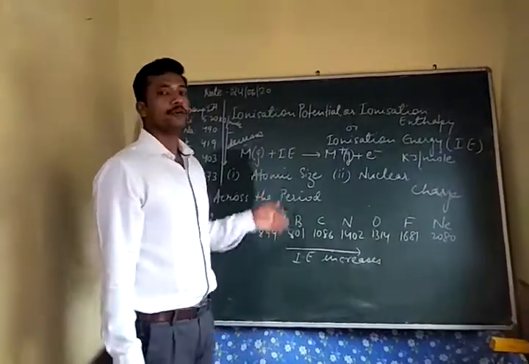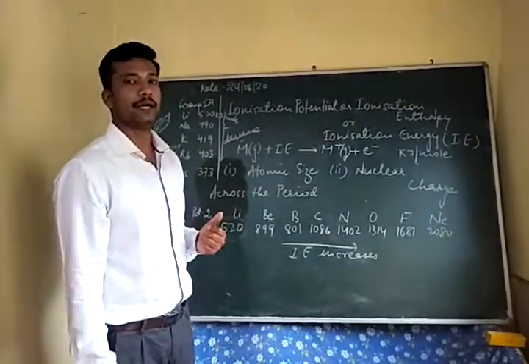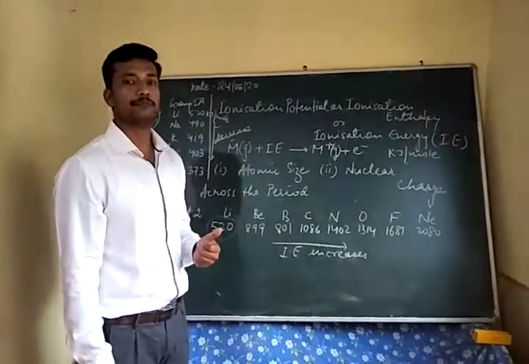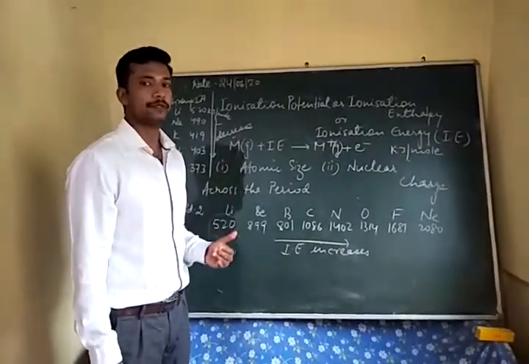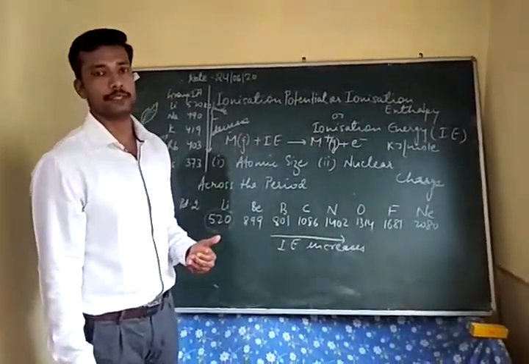So in the whole periodic table, helium has the highest ionization potential and cesium the lowest ionization potential.